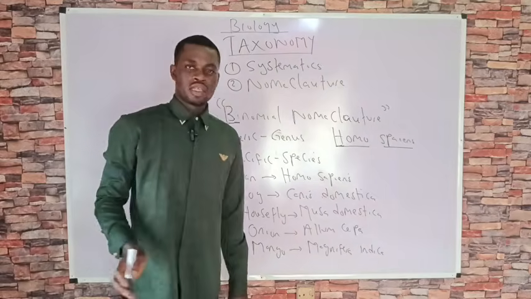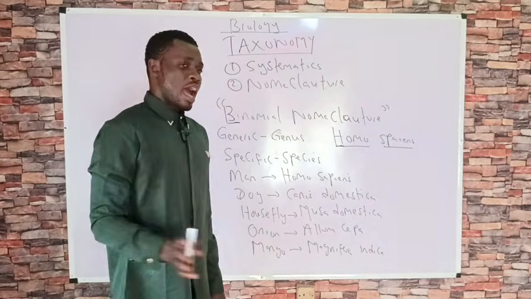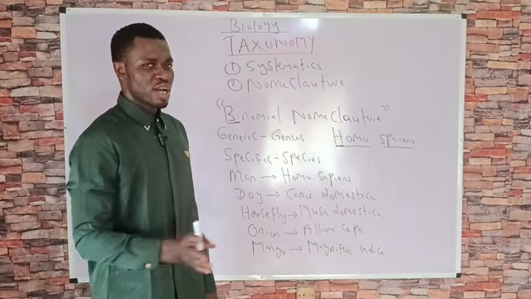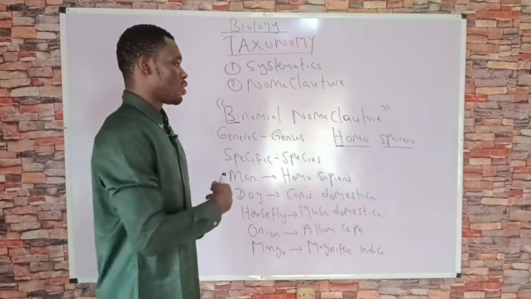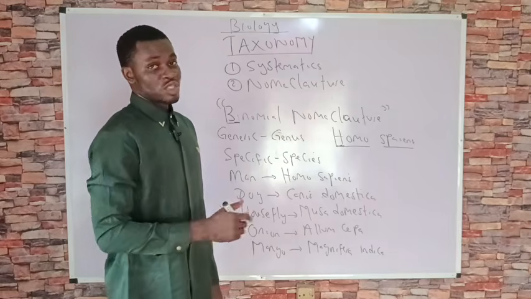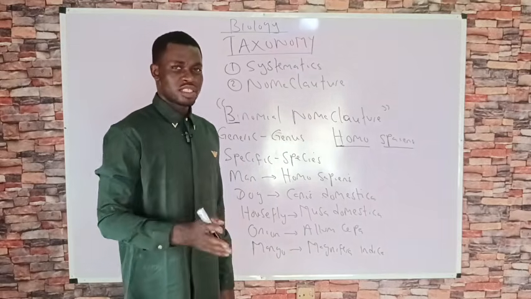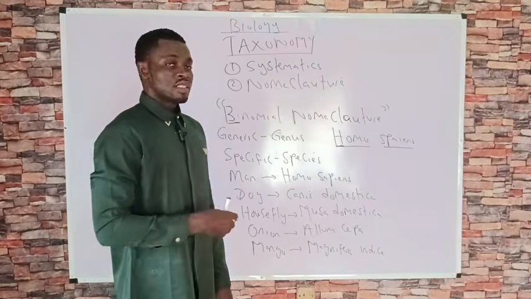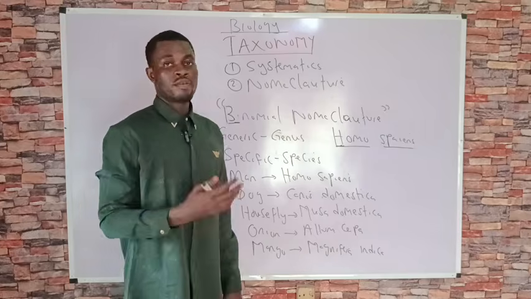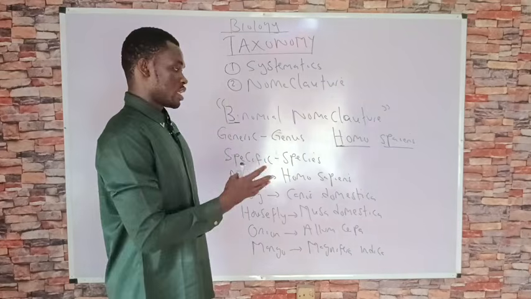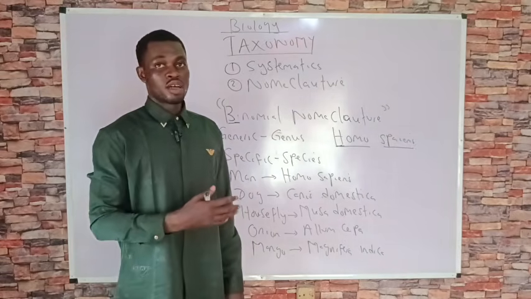Now, every single organism, and we have a lot of organisms, has its own binomial nomenclature. For elephants, we have Loxodonta africana. For elephant grass, we have Axonopus compressus. So there are a lot of organisms, and they have their binomial nomenclature. As a biology student, you must make yourself very familiar with organisms and their binomial nomenclature.